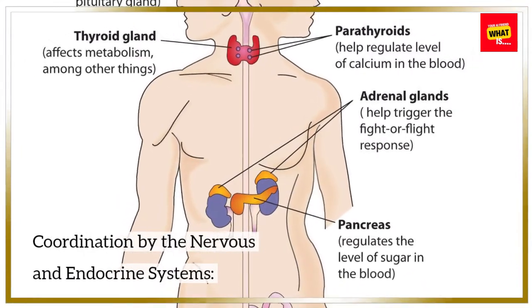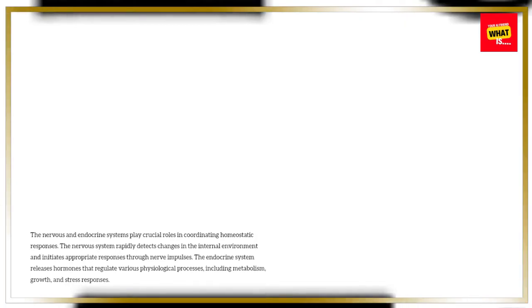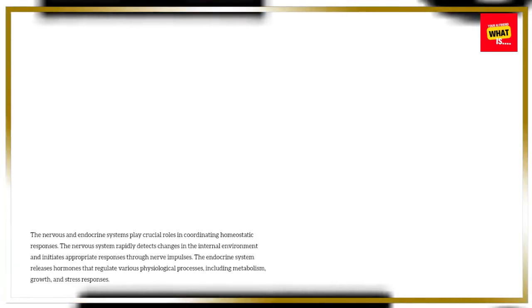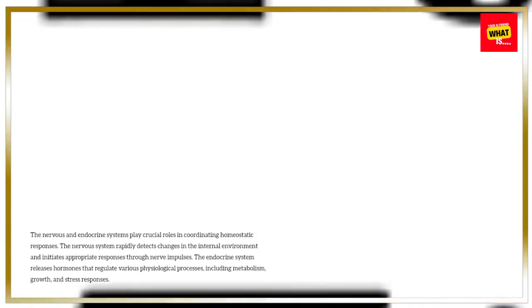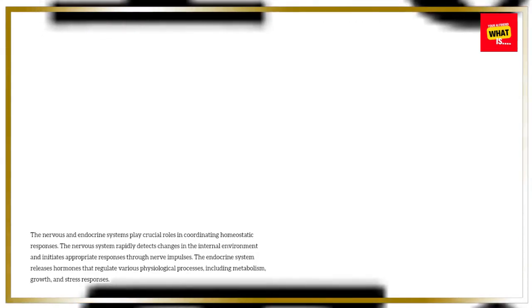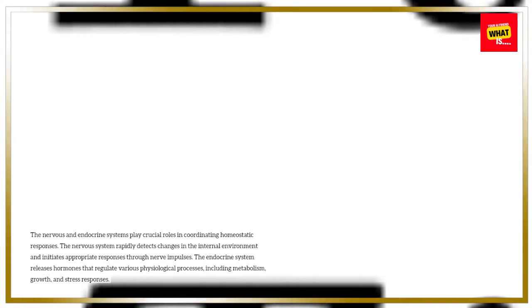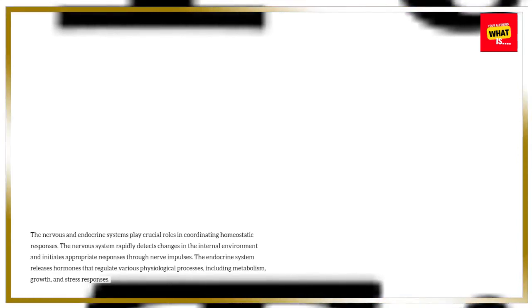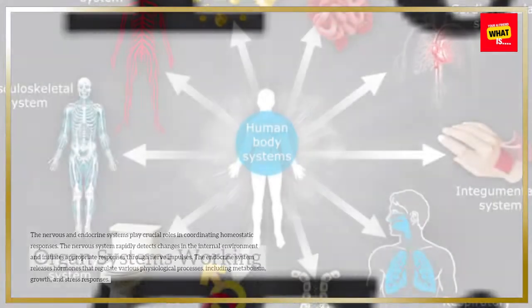Coordination by the nervous and endocrine systems. The nervous and endocrine systems play crucial roles in coordinating homeostatic responses. The nervous system rapidly detects changes in the internal environment and initiates appropriate responses through nerve impulses. The endocrine system releases hormones that regulate various physiological processes, including metabolism, growth, and stress responses.